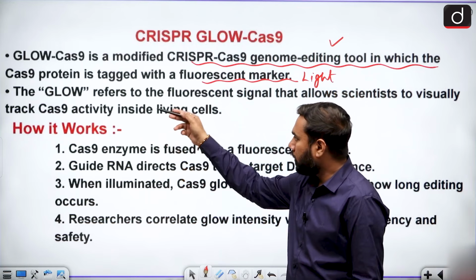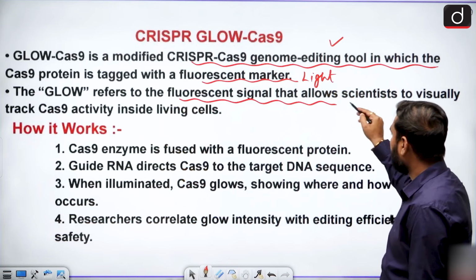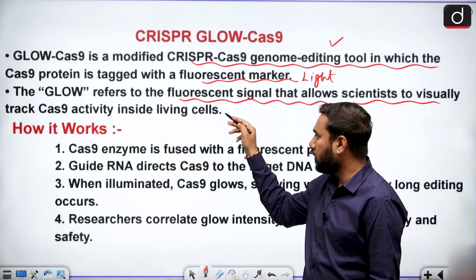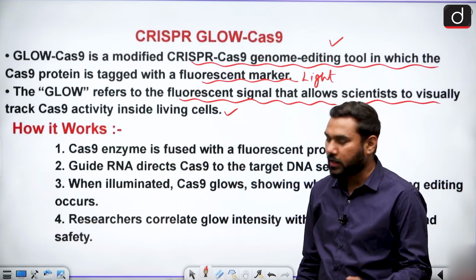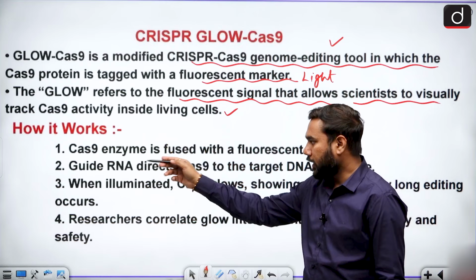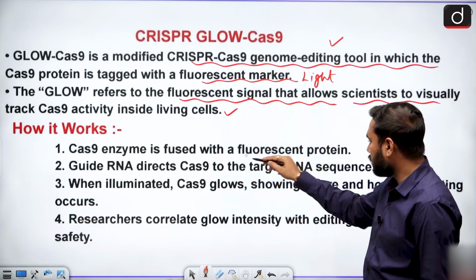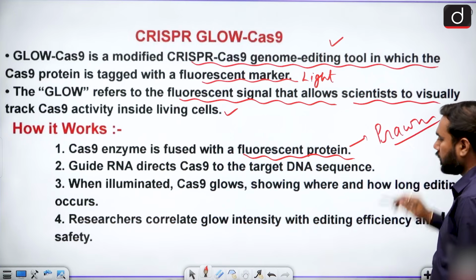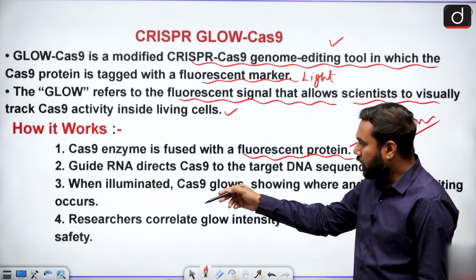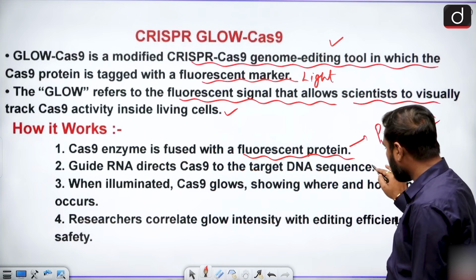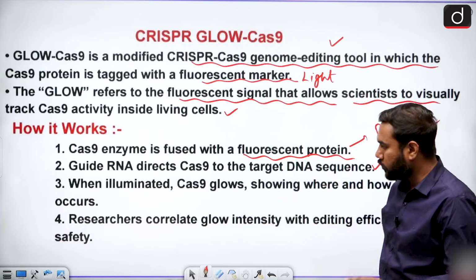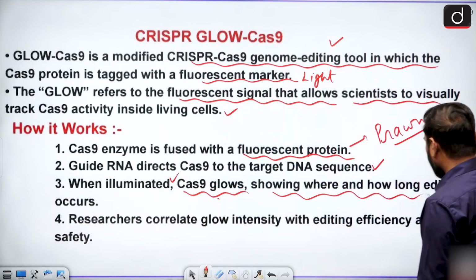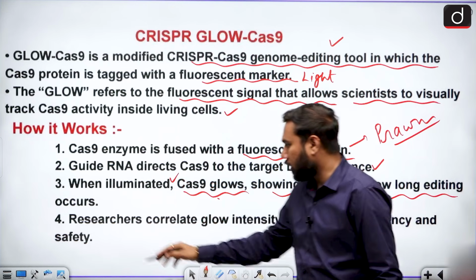The glow word refers to the fluorescent signal that allows scientists to visually track the Cas9 activity inside the living cell. So this makes it more precise. How does it work? The Cas9 enzyme is fused with a fluorescent protein, which is taken from a prawn, and the guide RNA directs Cas9 to the target DNA sequence. So the target DNA sequence is changed and illumination appears, Cas9 glow, showing where and how editing occurs.